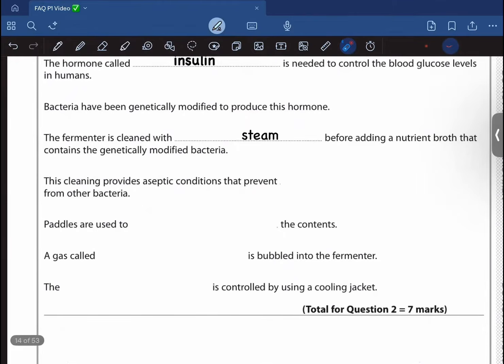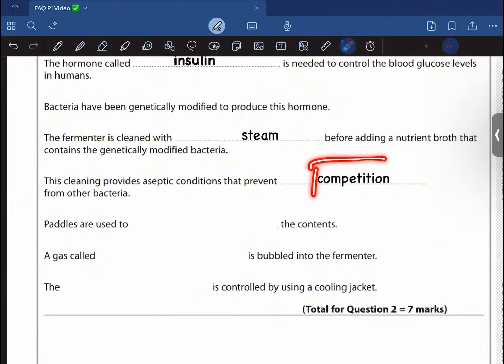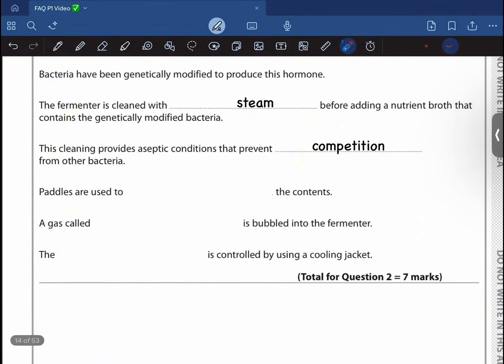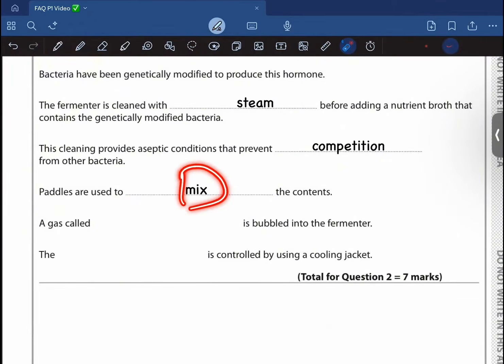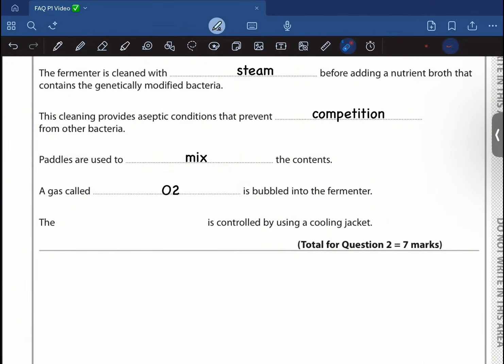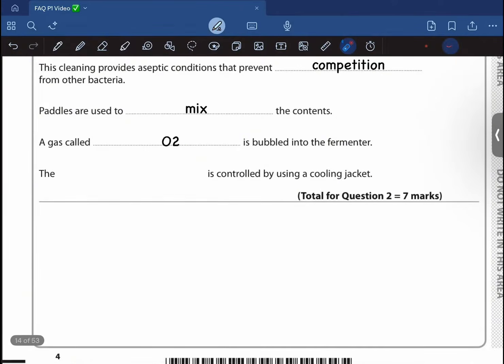The cleaning provides aseptic conditions that prevent dash, that prevent competition from other bacteria, as I have said in the earlier question as well. And there are these paddles or stirrers to evenly mix the contents. Gas, dash is fermented into the fermenter, oxygen, so that it gives the bacteria the oxygen that they do need to carry out the process of respiration. And the dash is controlled using a water jacket, the temperature.